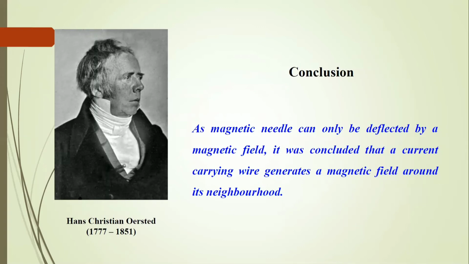So it follows from the above experiment that due to the flow of current in the conducting wire, a magnetic field is produced in the space around it. As a magnetic needle can only be deflected by a magnetic field, it was concluded that a current carrying wire generates a magnetic field in its neighborhood. This was the conclusion of the famous experiment performed by Oersted.